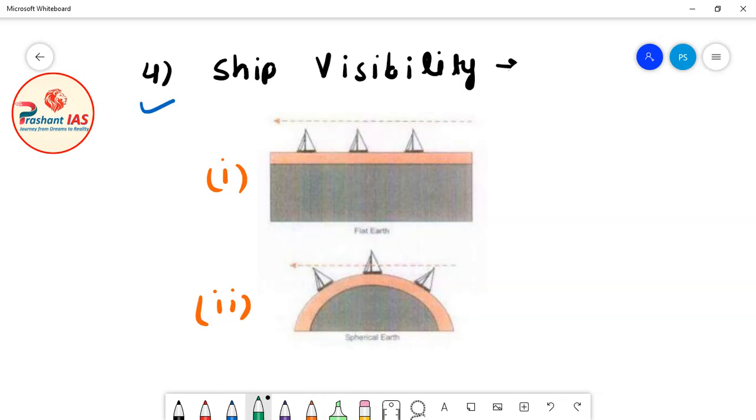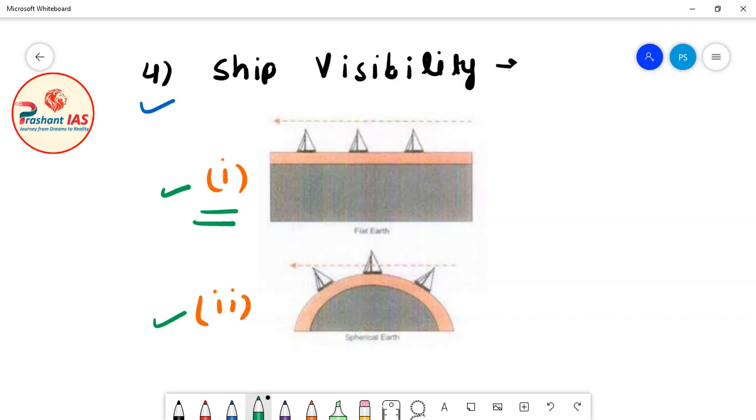So friends, in the first case, we are assuming that the earth is flat, and in the second case, we are assuming that the earth is spherical in shape. So let us first discuss the flat earth. The first case is that the earth is flat.